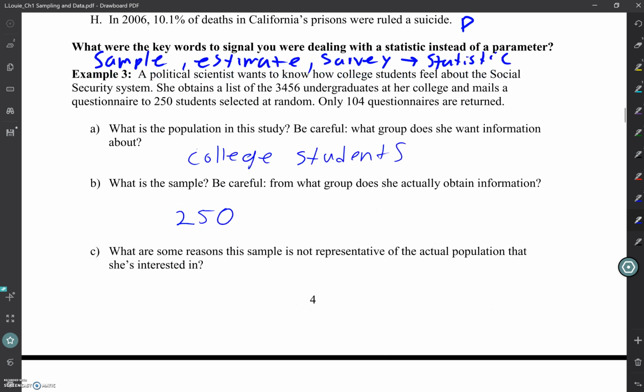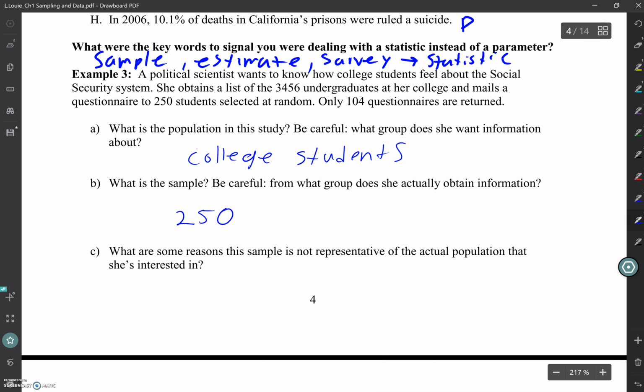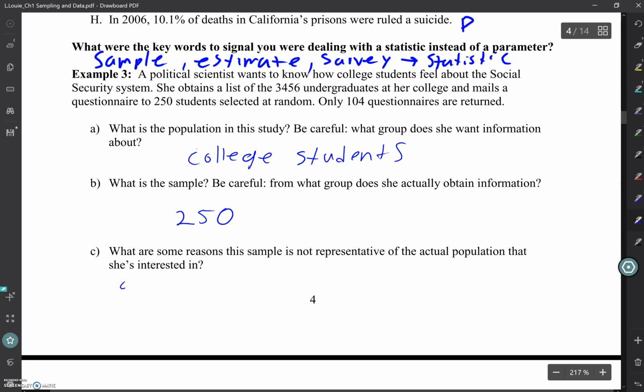What are some reasons this sample is not representative of the actual population that she's interested in? Yes? It was only sent to a small amount of people. Anything else?